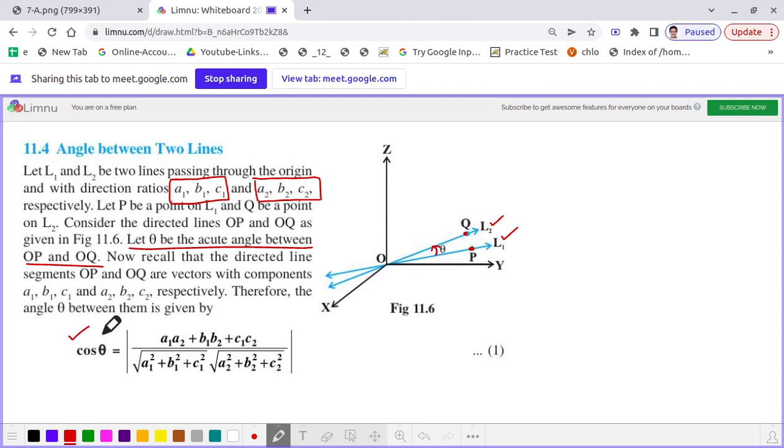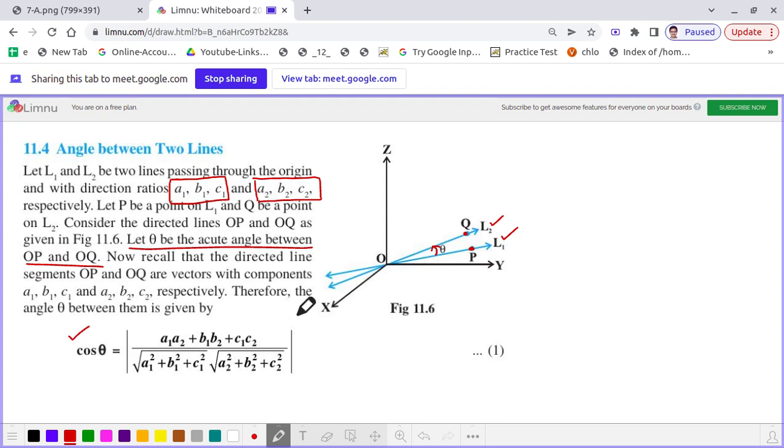I repeat once more. If the vector OP has the components A1, B1, C1, we can say in the other way the vector OP can be represented as A1 i cap plus B1 j cap plus C1 k cap, and vector OQ can be represented as A2 i cap plus B2 j cap plus C2 k cap.